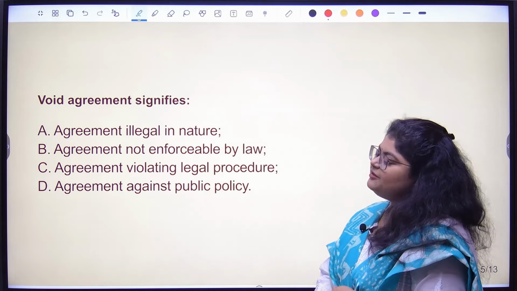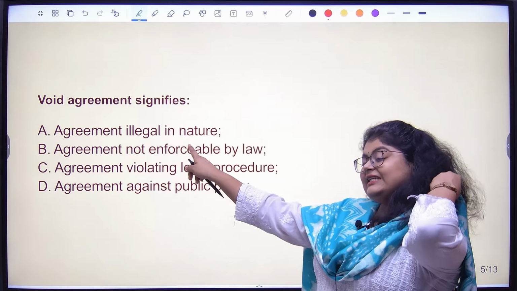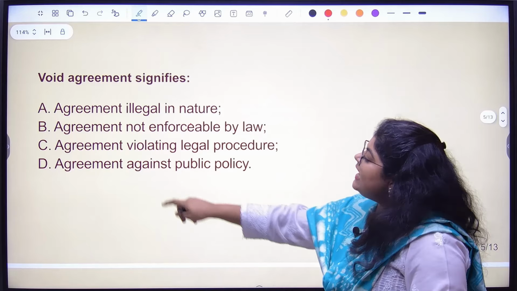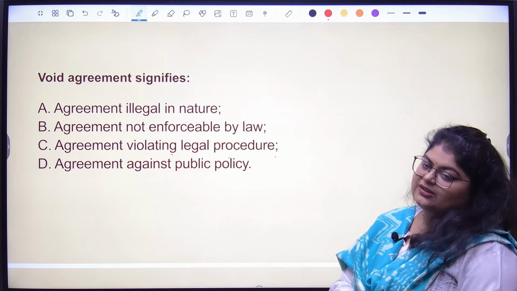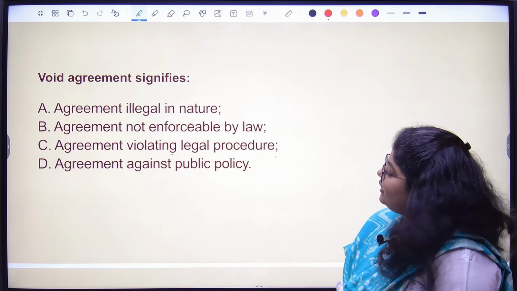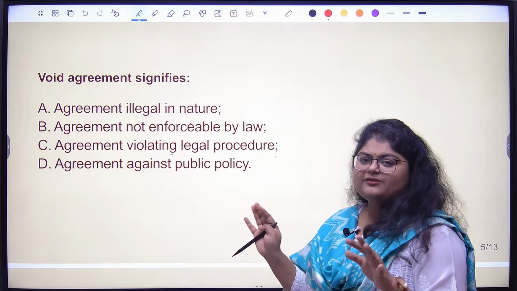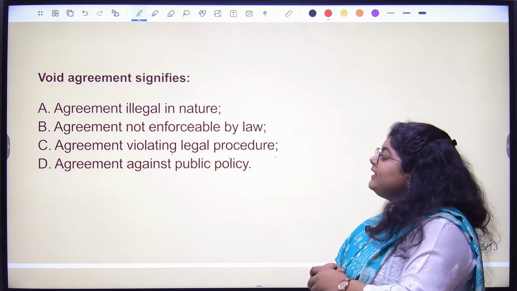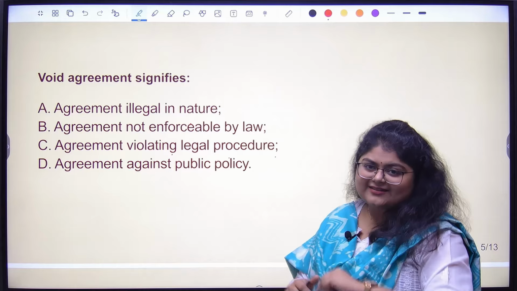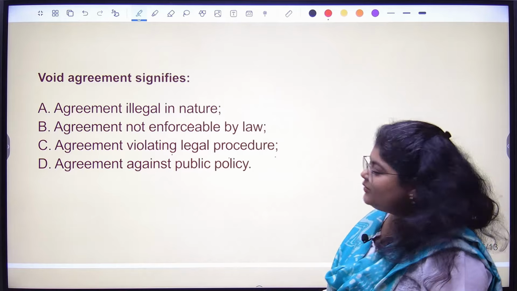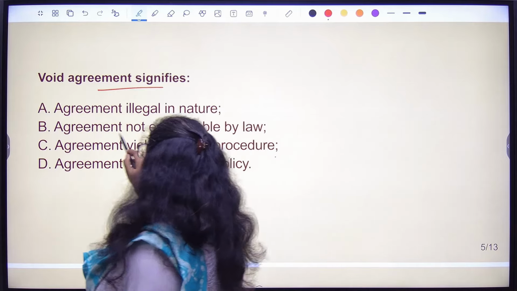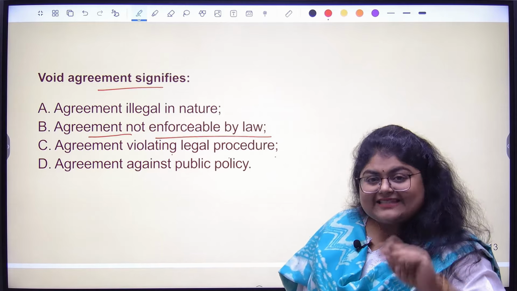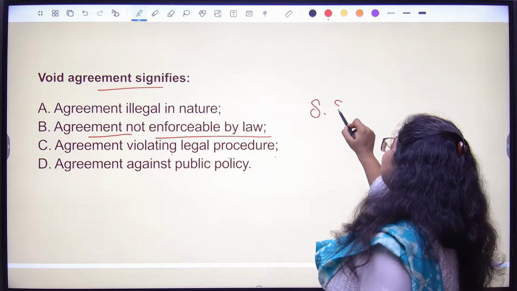Void agreement signifies dash. The options: an agreement illegal in nature, an agreement not enforceable by law, an agreement violating legal procedure, an agreement against public policy. Now, if you see this, you will feel like everything is true, all of this is void only. But in this question, if you have to pick one answer, I'm going to say you stick with: void agreement signifies an agreement not enforceable by law, because that is the exact definition given under section 2.